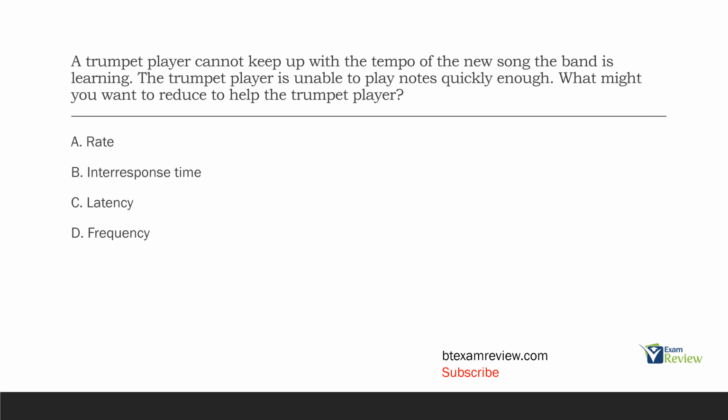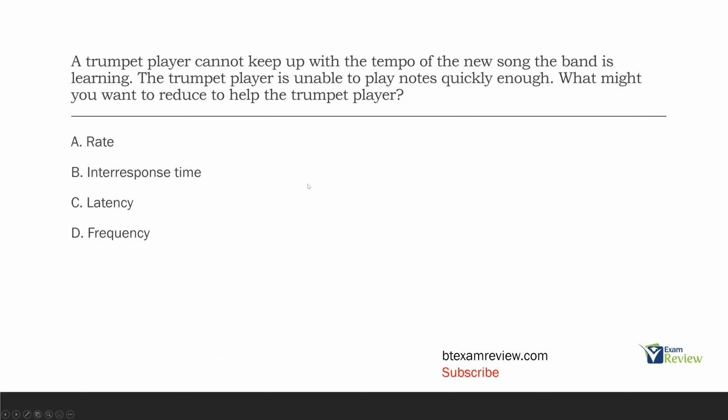Be very, very careful, right? We're looking for what we would reduce. So what about inter-response time? Inter-response time is time in between responses. If we reduced inter-response time, there would be less time in between notes, meaning notes would be coming quicker. You would want to reduce the inter-response time to help the trumpet player play faster. That's why this question's a little tricky. You would increase rate, but you would reduce inter-response time.